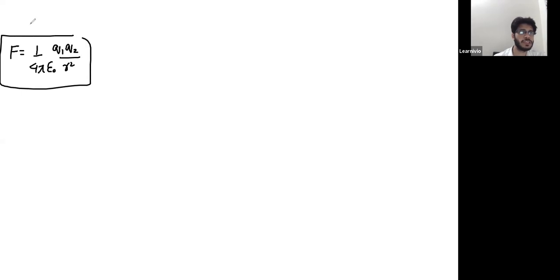Next, the expression for force between two charges is 1 over 4 pi epsilon naught, Q1 Q2 divided by R square. The name of this symbol is epsilon. The way you call this theta, you call this angle phi, this is eta. The name of this particular symbol is epsilon. It's a Greek symbol. This is epsilon.